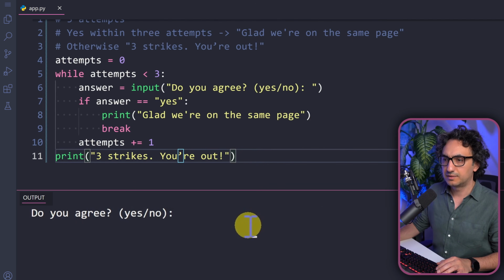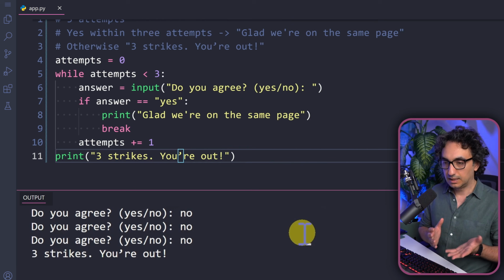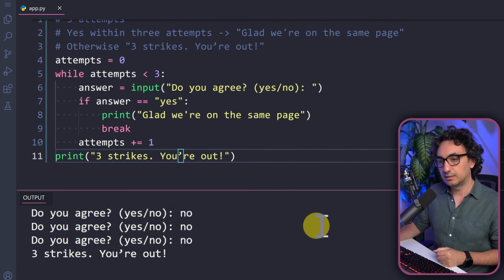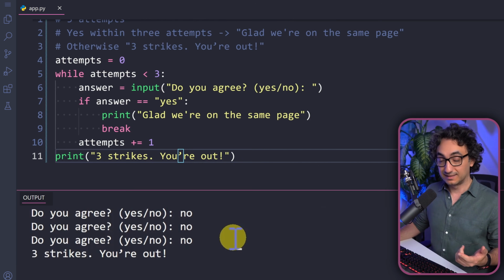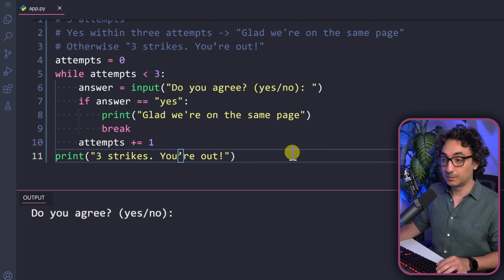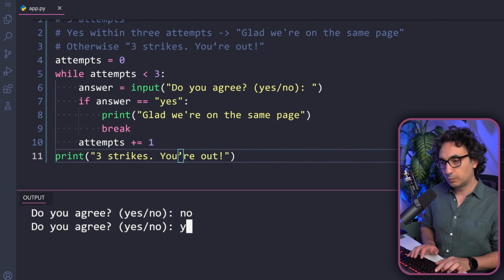Okay, so now let's try this out. I'm gonna say no, no, and no. Now, as you can see, it is working. So we are getting, okay, 3 strikes, you are out. We didn't get a yes from you. But my friends, this will not work if we have a yes. So let me show you what I mean. Let's say, okay, first time no, but the second time we say yes.